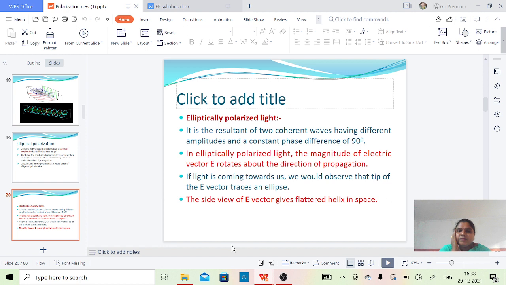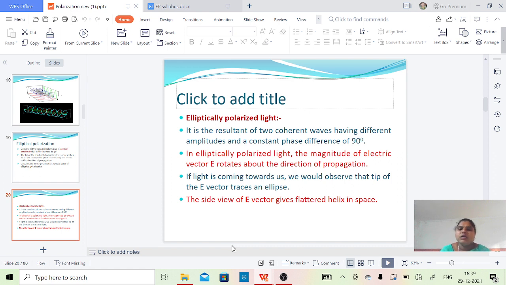Let us see how elliptically polarized light will be. It is the resultant of two coherent waves having unequal amplitudes and a constant phase difference of 90 degrees. In elliptically polarized light, the magnitude of the electric vector E varies as it rotates about the direction of propagation.